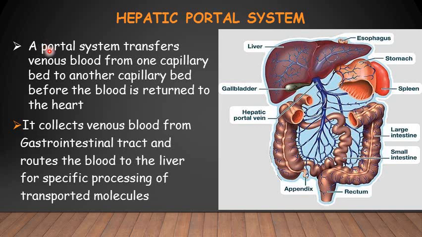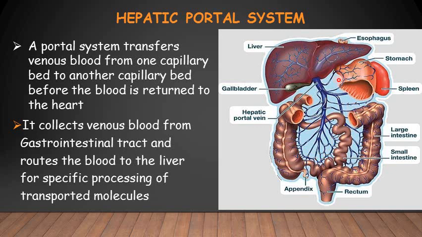In this case, the venous blood is transported to one set of the capillary bed, and then this joins into another set of the capillary bed. Here this is the portal vein, the larger portal vein. You can see it is collecting the venous blood from the veins and the set of capillaries which are present around the intestinal wall.